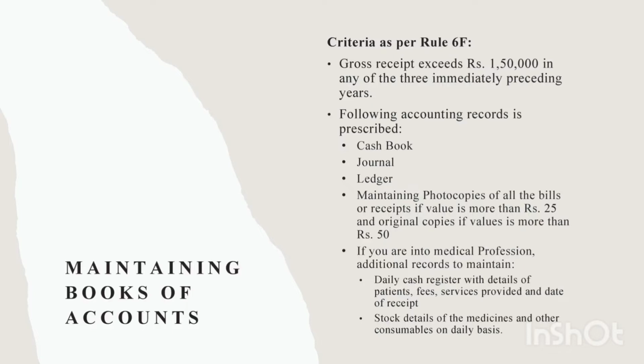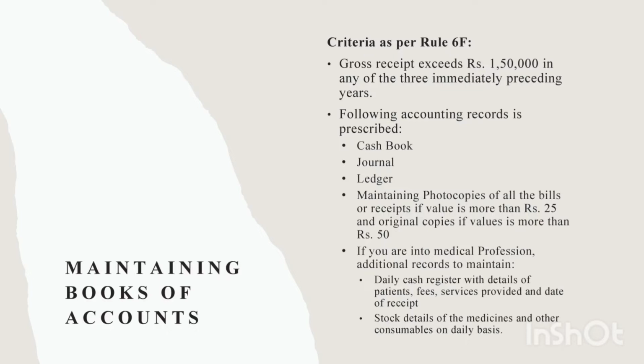Such professionals will be required to maintain accounting records if gross receipt exceeds rupees 1.5 lakhs in any of the three immediately preceding years. In case he has started off with his profession in a particular year and his receipts exceed 1.5 lakhs for that year, he is again supposed to maintain accounting records for that year.